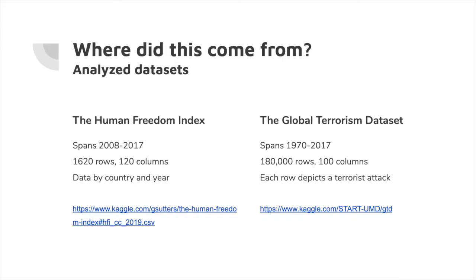Now, we got this data from two data sets. First, the Human Freedom Index. Second, the Global Terrorism data set. The Human Freedom Index spans about a decade and has data by country and by year, with various freedom factors for that country and year. The Global Terrorism data set has a row for every terrorist attack for about the last 50 years.